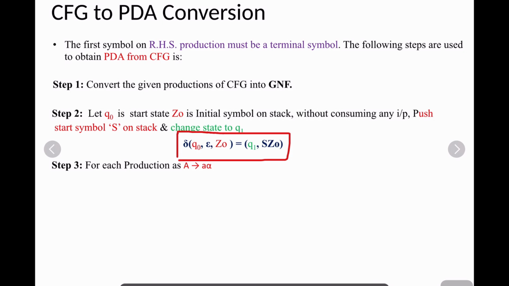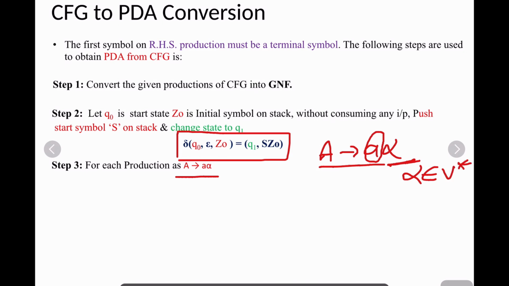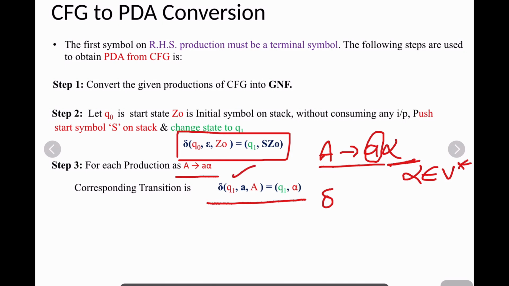Step 3: for each production of the form A gives a alpha, that is, the right-hand side starts with a terminal symbol followed by any non-terminals, where alpha belongs to V star, which means it is in GNF form, the corresponding transition will be like this: delta of Q1, with terminal symbol a, stays in the same state Q1 and pushes whatever symbols alpha has, the non-terminal symbols, onto the stack.